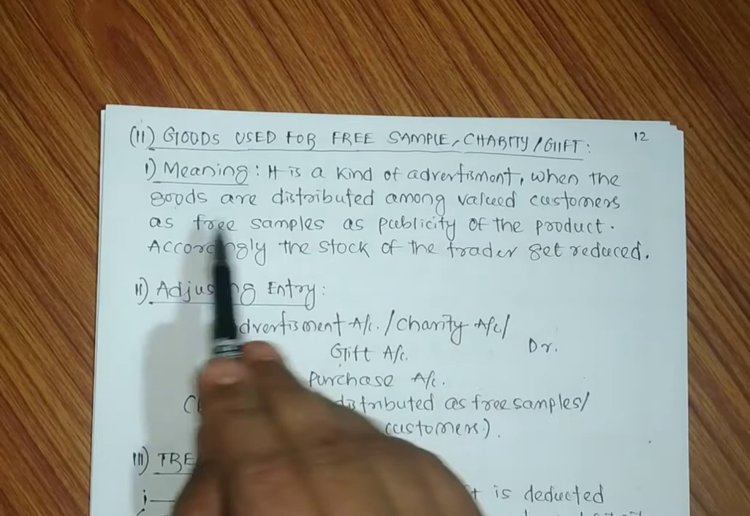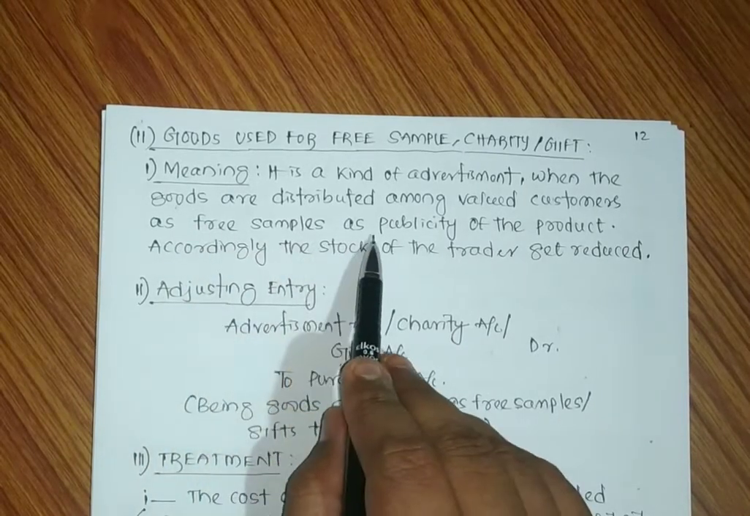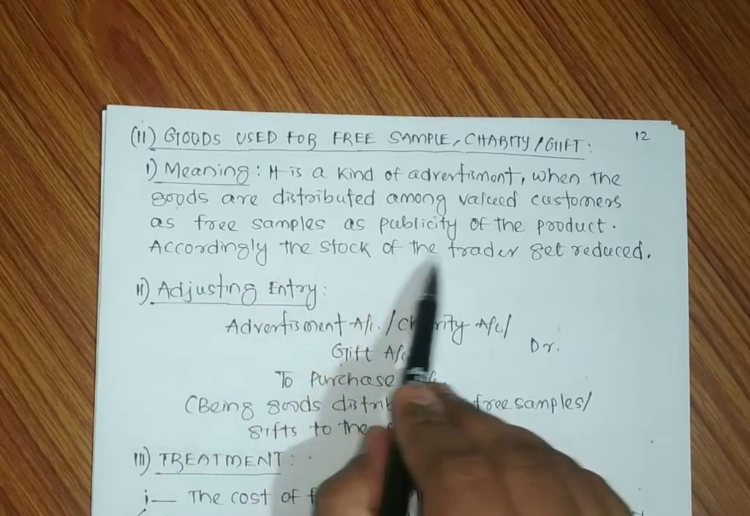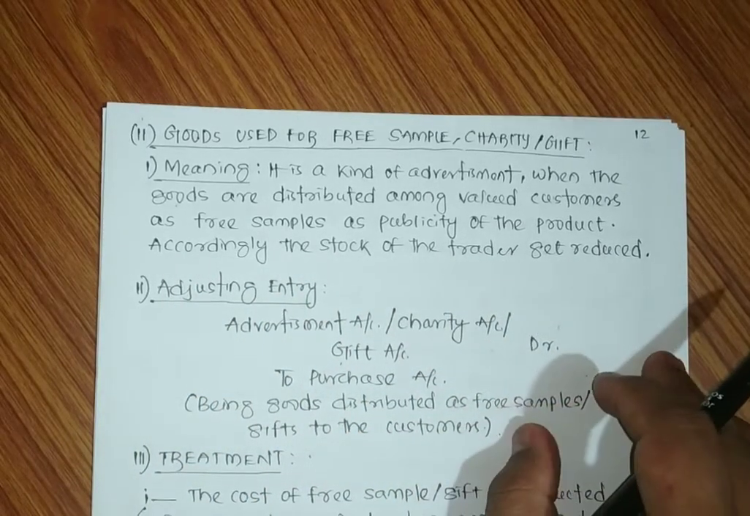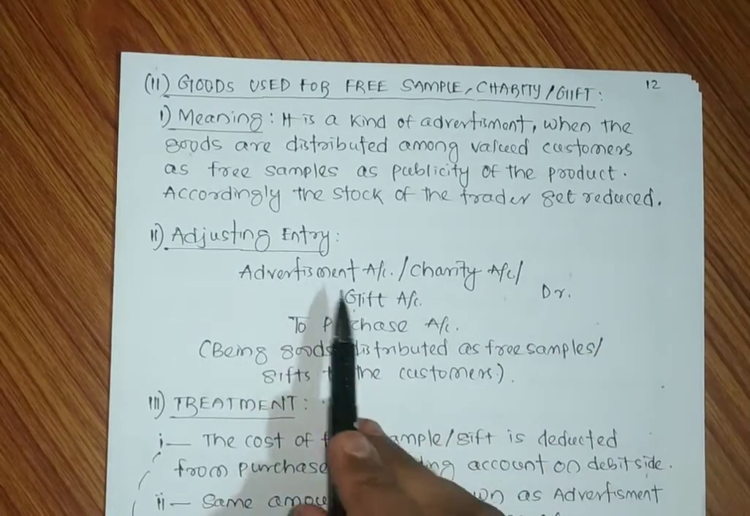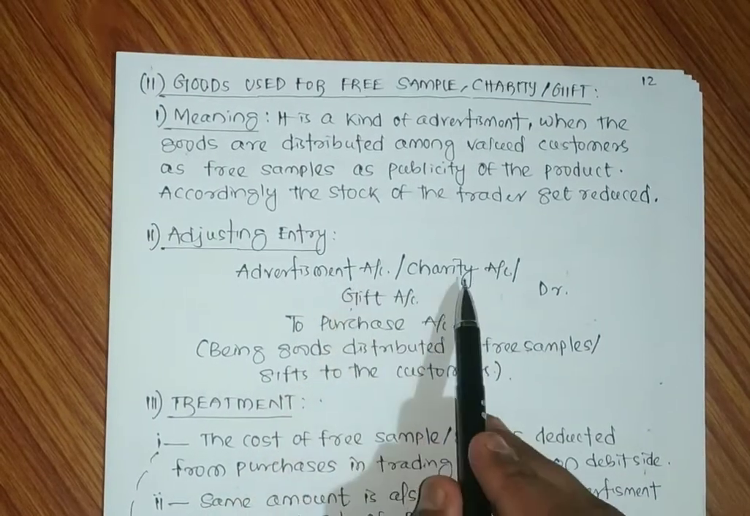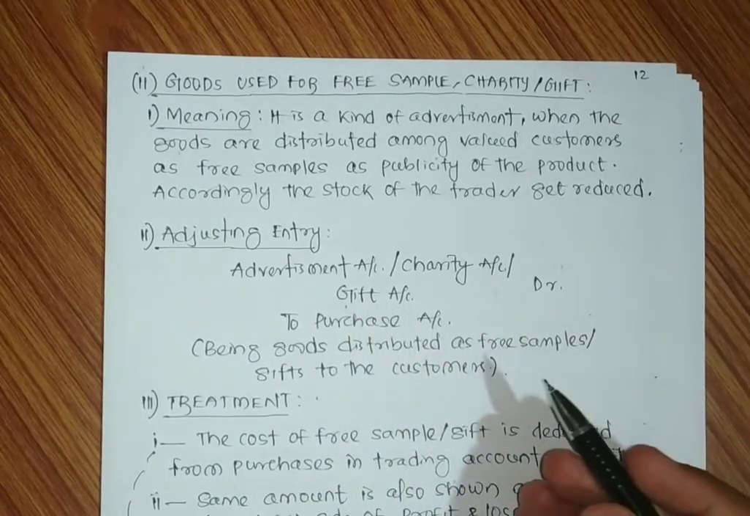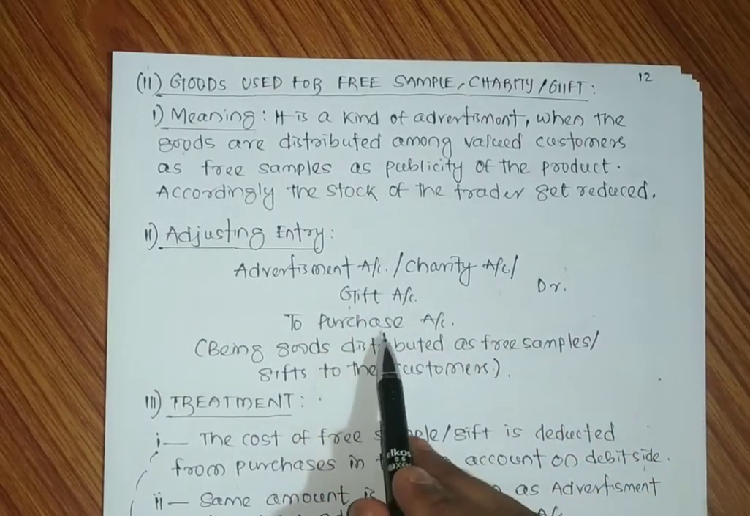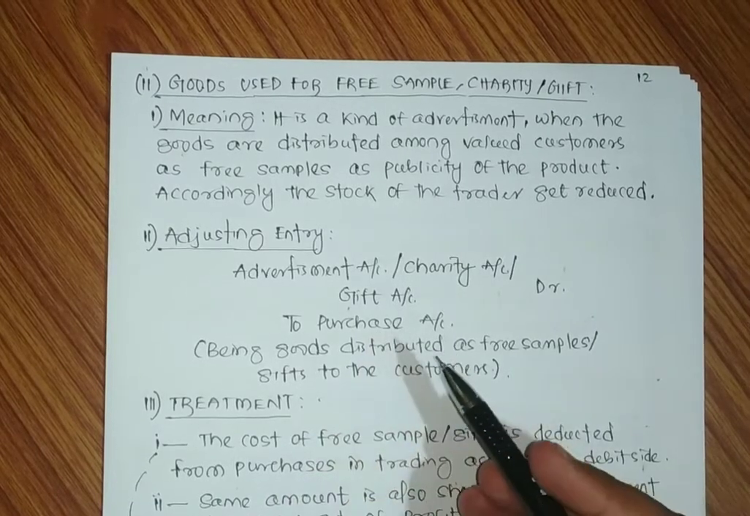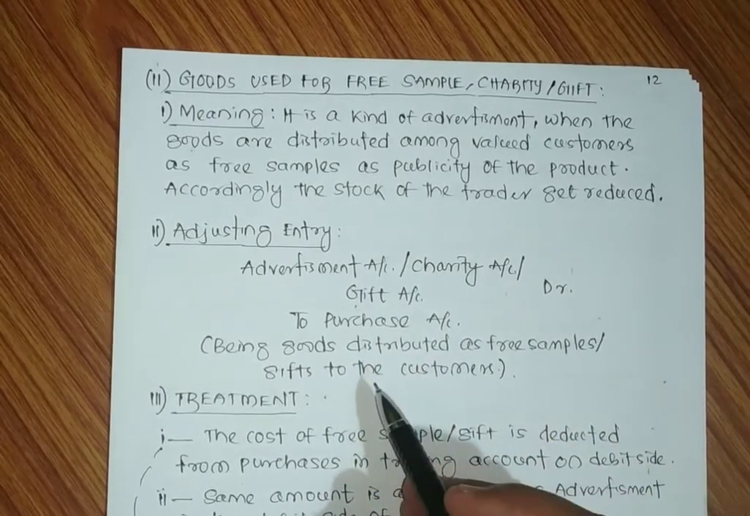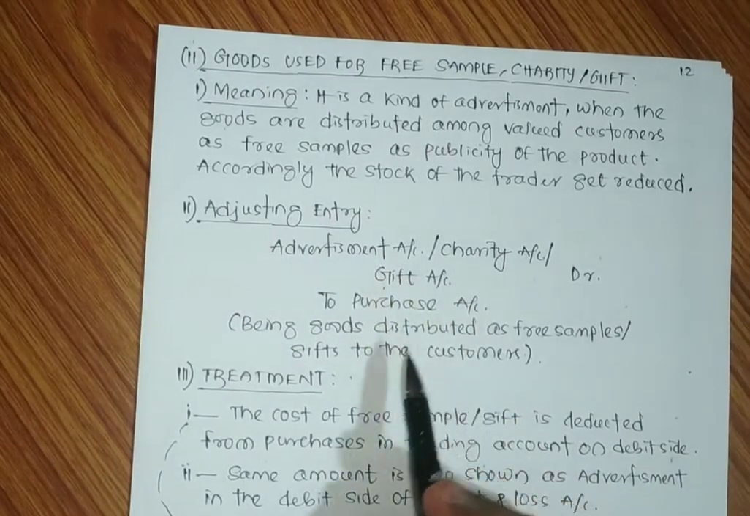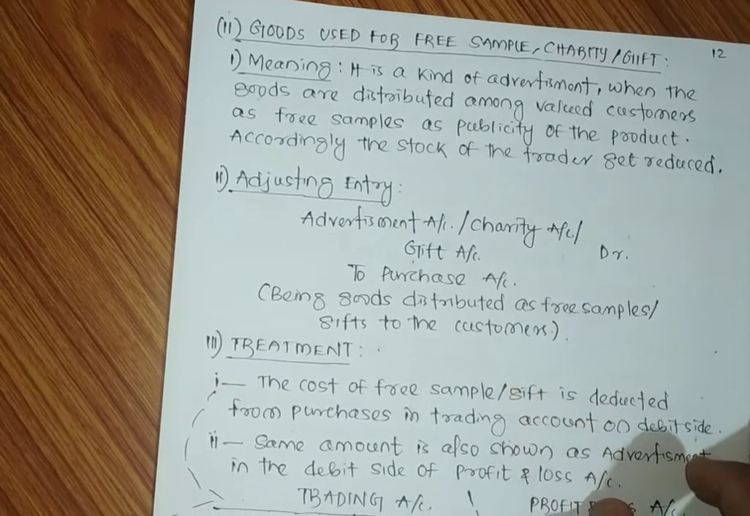Let us consider the content. It is a kind of advertisement when the goods are distributed among the valued customers as free sample, as publicity of the product. Accordingly, the stock of the trader gets reduced. So the adjusting entry will be advertisement account debited or charity account debited or gift account debited, whatever name you can put, to purchase account. That means we have to reduce the balance of purchase because the goods are given as free sample, charity or gift. Next comes the treatment.